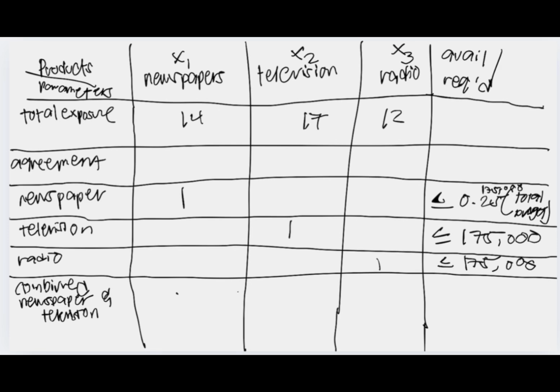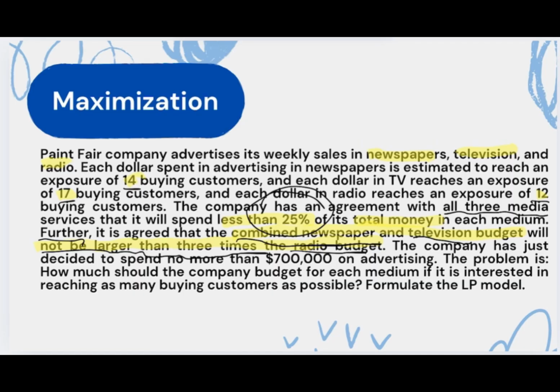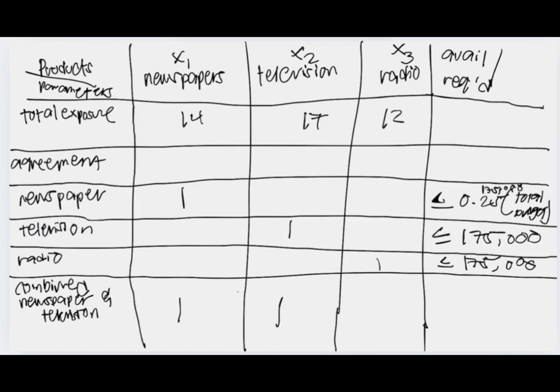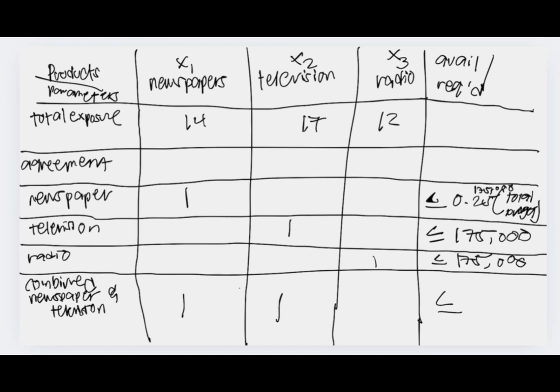So, si newspaper, let's put 1. Newspaper and television will not be larger than 3 times the radio budget. So, will not be larger daw, less than or equal to 3 times the radio, which is x sub 3. So, ganyan.